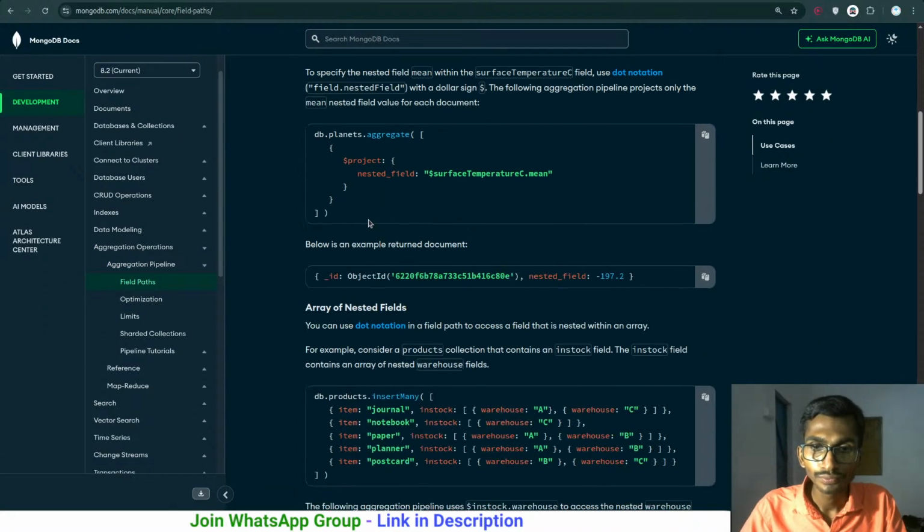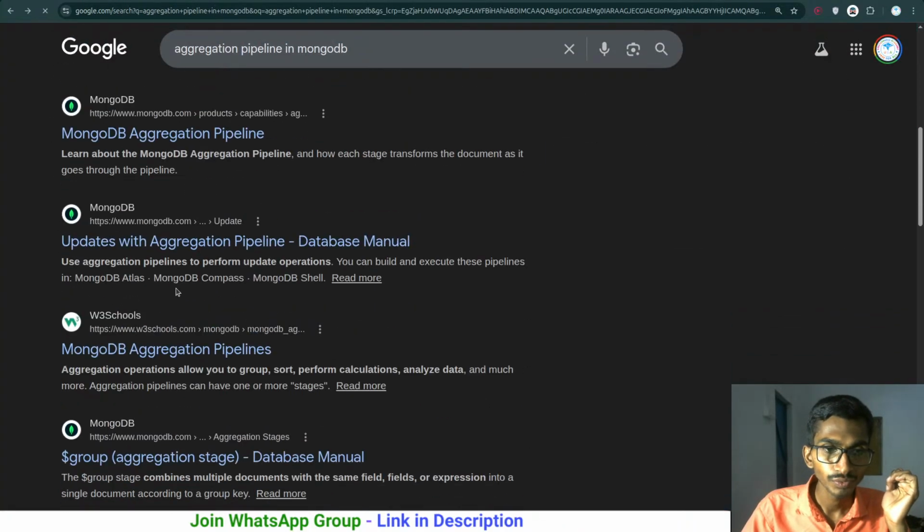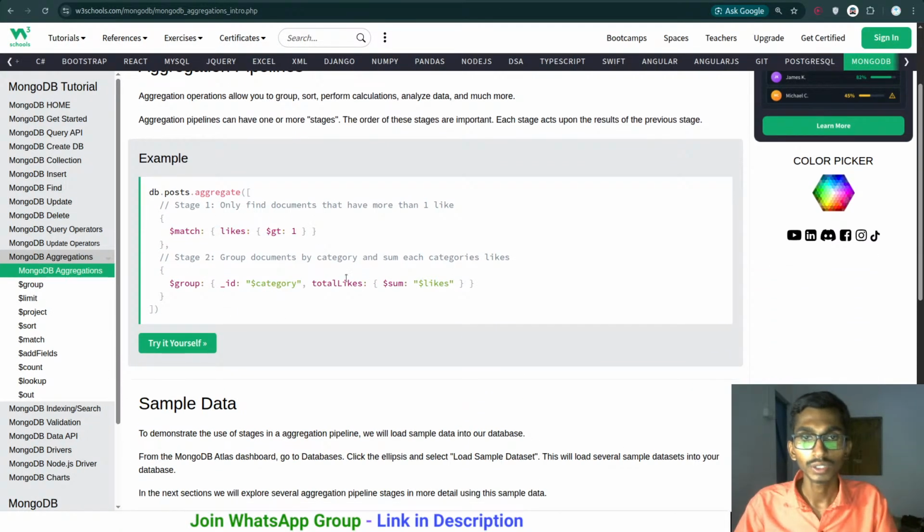Aggregate $project, not this one. We have to just simply have a look at the example, nothing else. So MongoDB aggregation pipeline, $match. This is what I wanted.